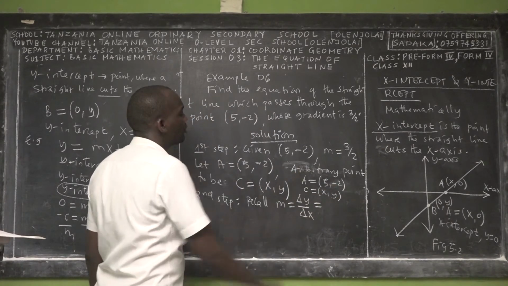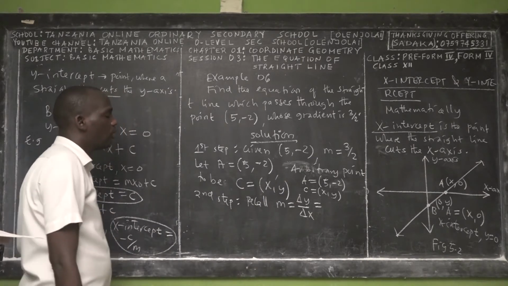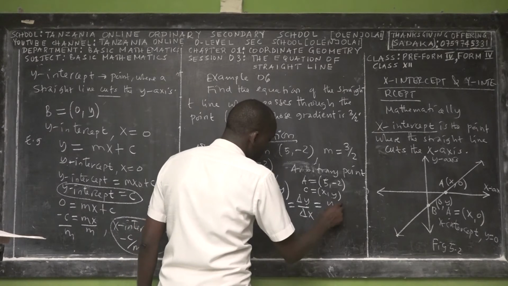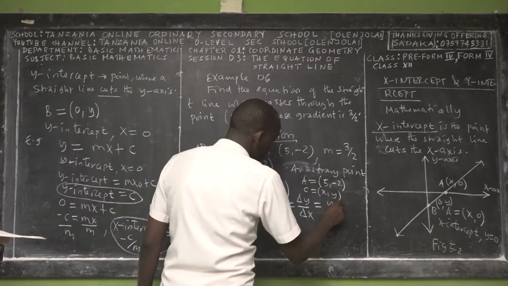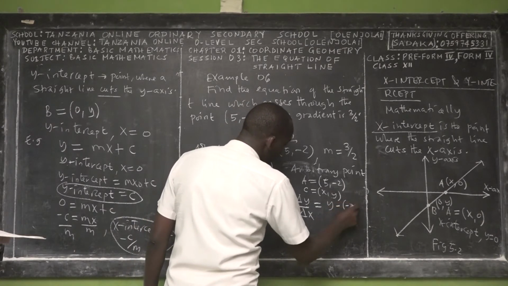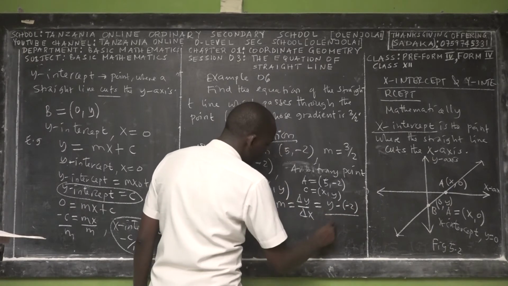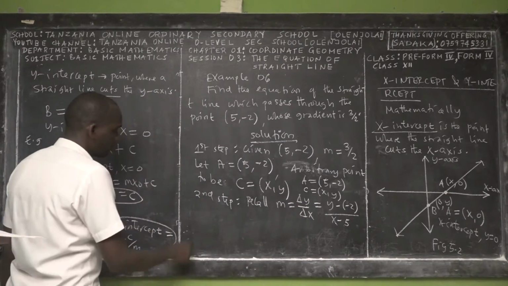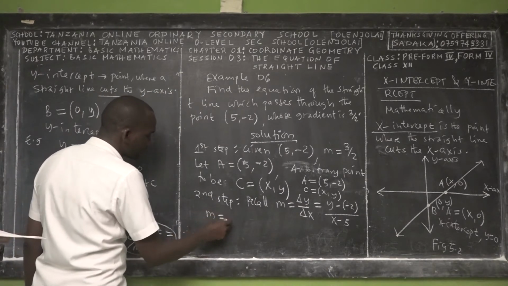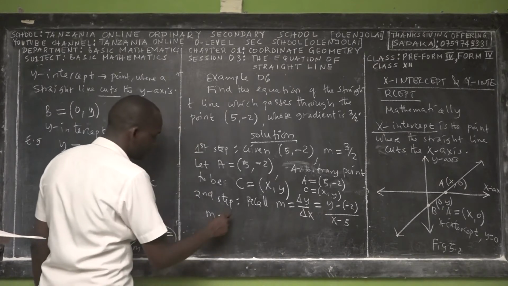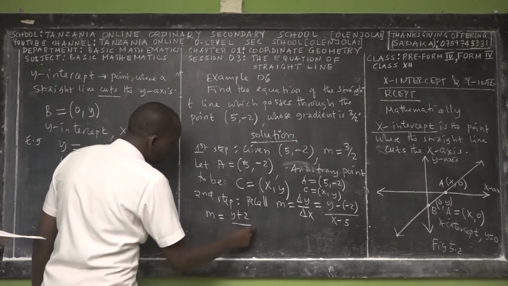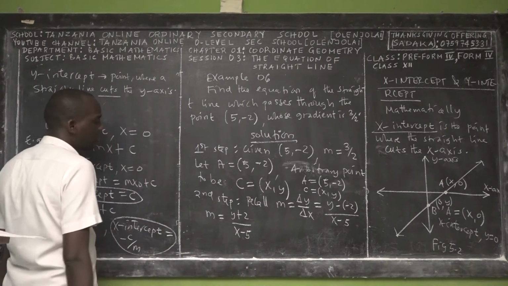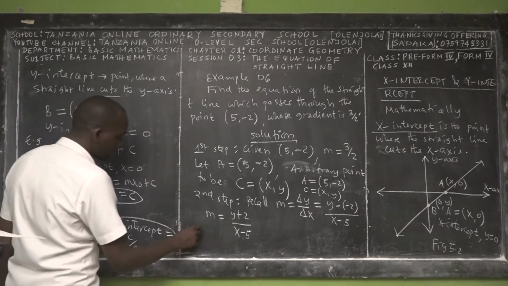We may take coordinates of point C minus coordinates of point A. So you have (y minus -2) divided by (x minus 5), right? Negative and negative is positive, so it is (y plus 2) over (x minus 5). But what is the value of gradient? The gradient we have been given as what?